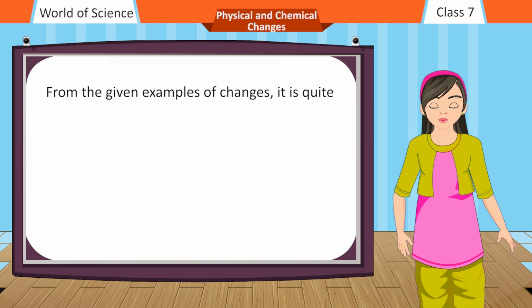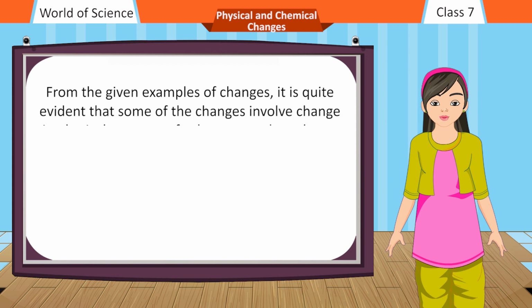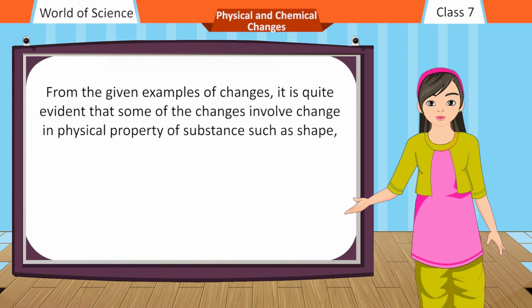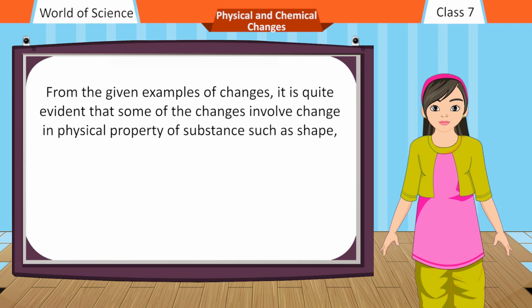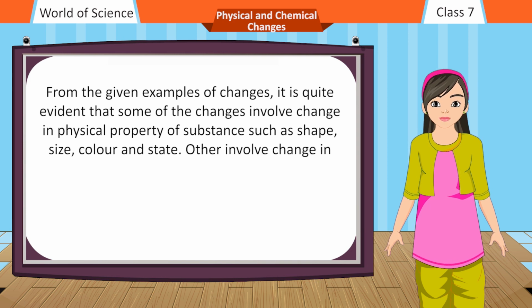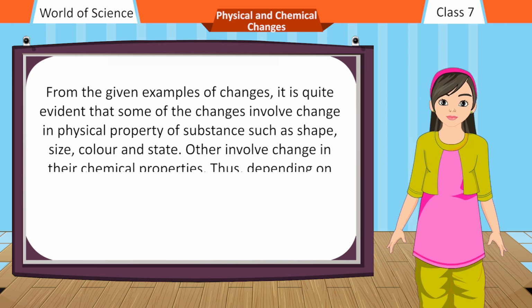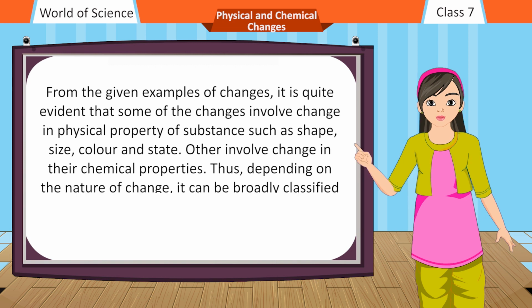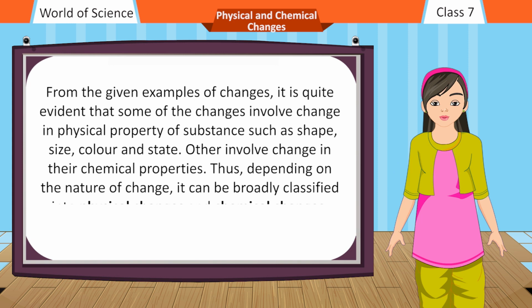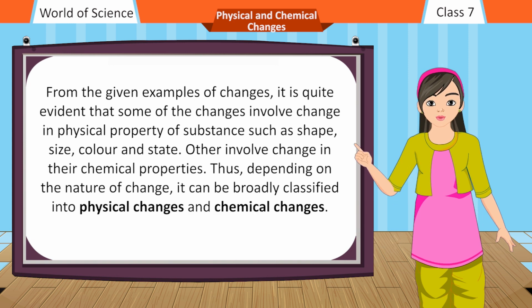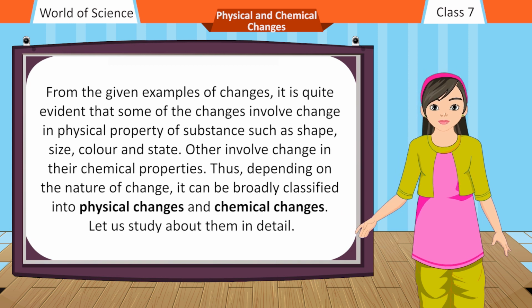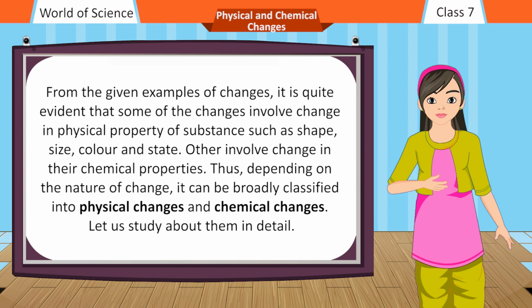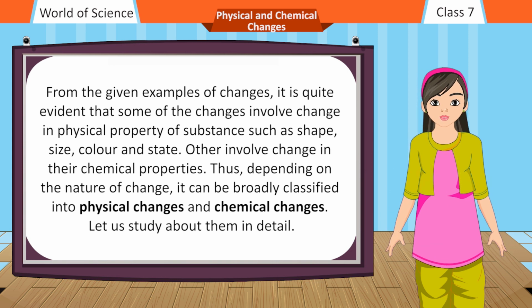From the given examples of changes, it is quite evident that some of the changes involve change in physical property of substance such as shape, size, color, and state. Others involve change in their chemical properties. Thus, depending on the nature of change, it can be broadly classified into physical changes and chemical changes. Let us study about them in detail.